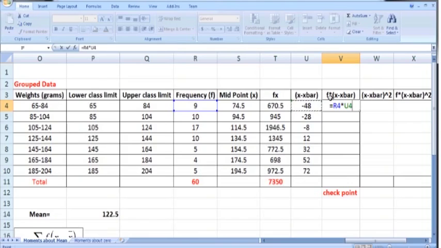So you will get f times x minus x bar. Press enter. So the result is minus 432. Copy it down as well.